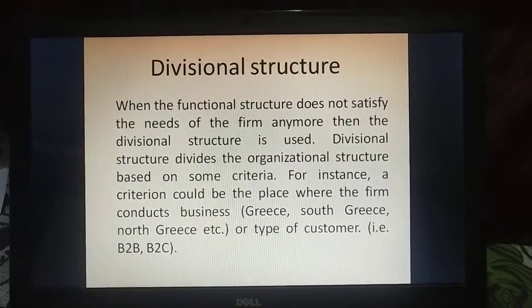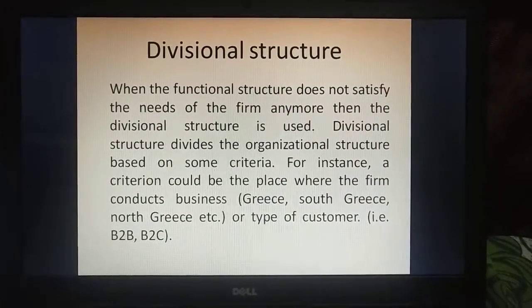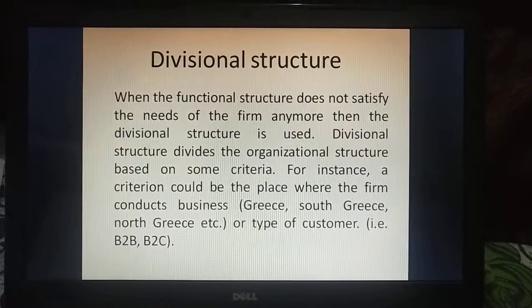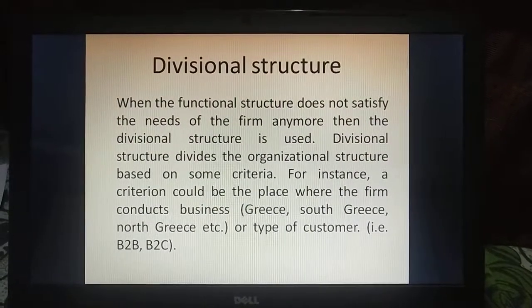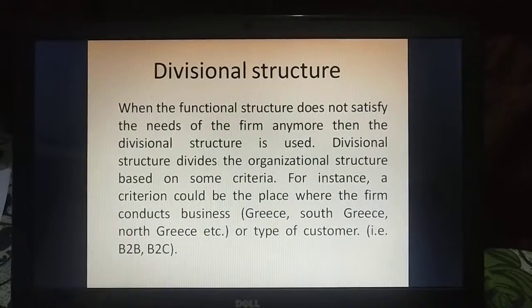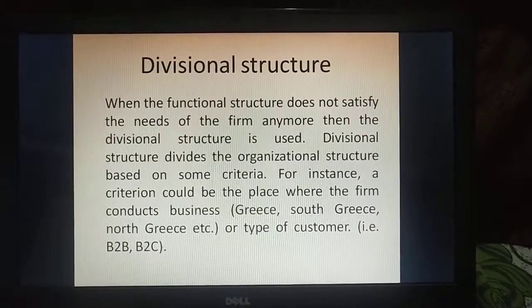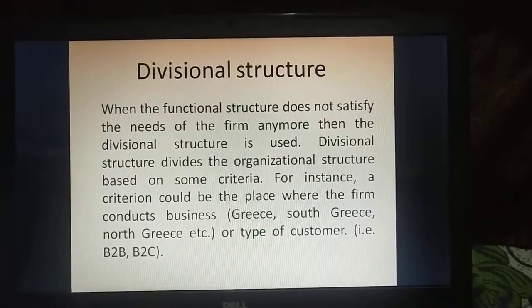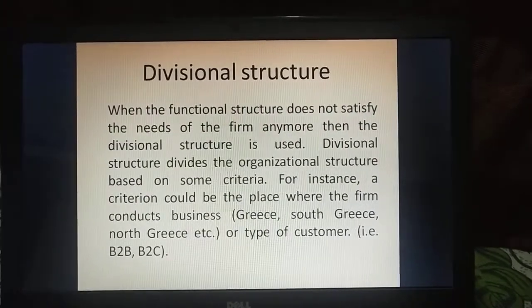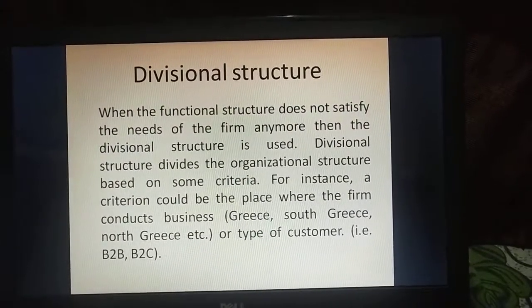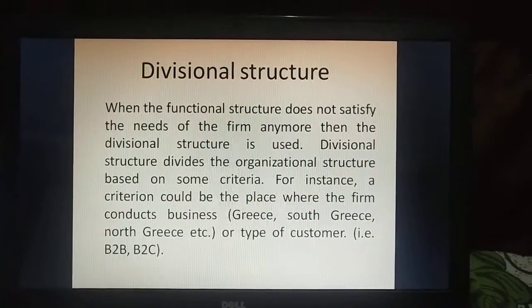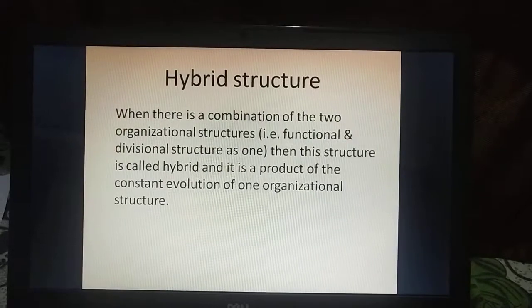The next one is a divisional structure. Divisional structure is used when a functional structure does not satisfy the needs of a firm anymore. Divisional structure divides the organization structure based on some criteria. For instance, a criterion could be where the firm conducts business, or B2B, B2C, based on the type of customers. So based on the division only, they prepare a structure.